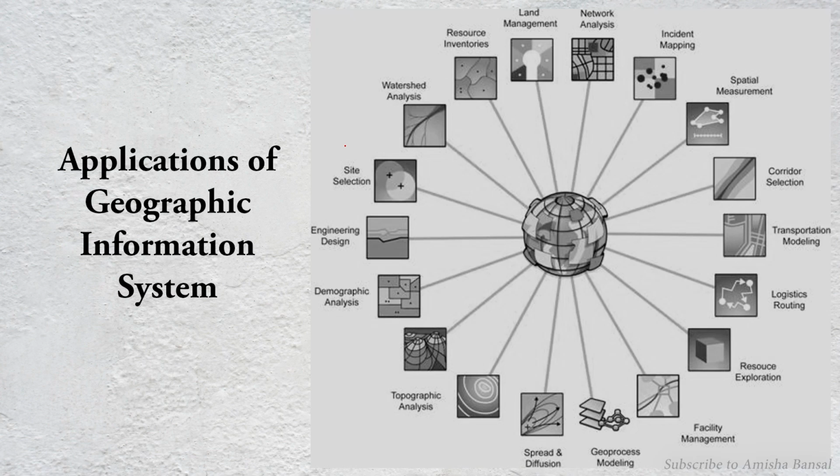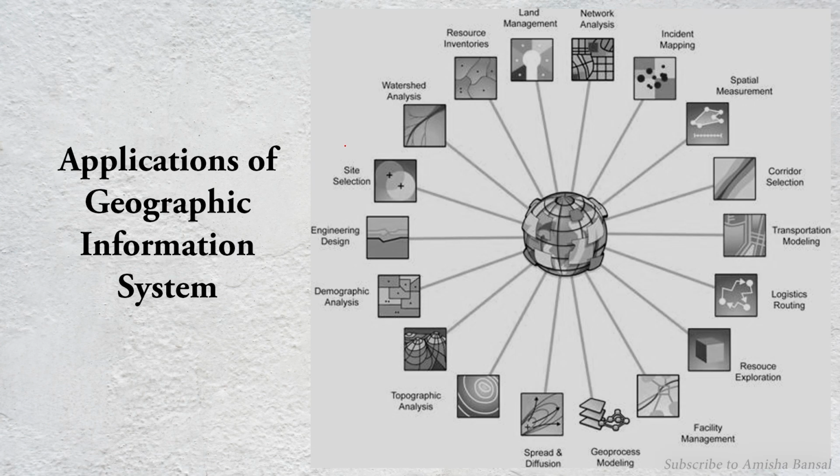So next, I just want to show you broadly the applications of geographic information systems. I will explain this in detail in my next video. For now, I'm going to give a brief overview. Using GIS, we can do all these various types of studies, like land management, network analysis, incident mapping.